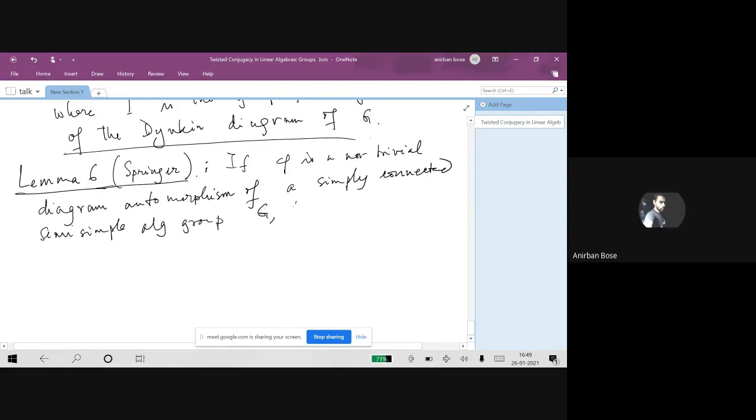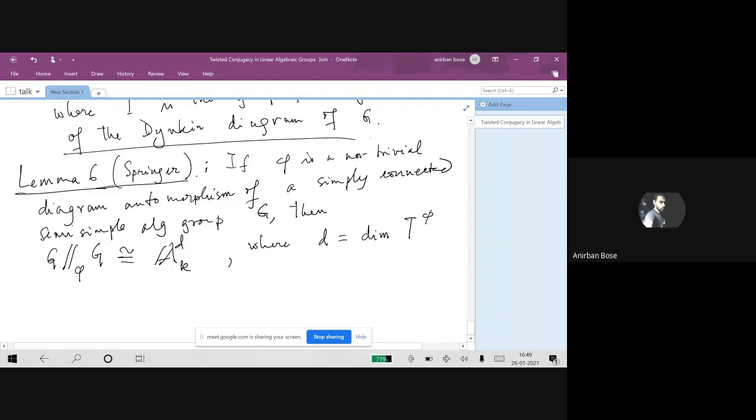G, then the GIT quotient of G with respect to the twisted action via phi is isomorphic to the affine space of dimension D, where D is exactly equal to the dimension of the fixed point torus.